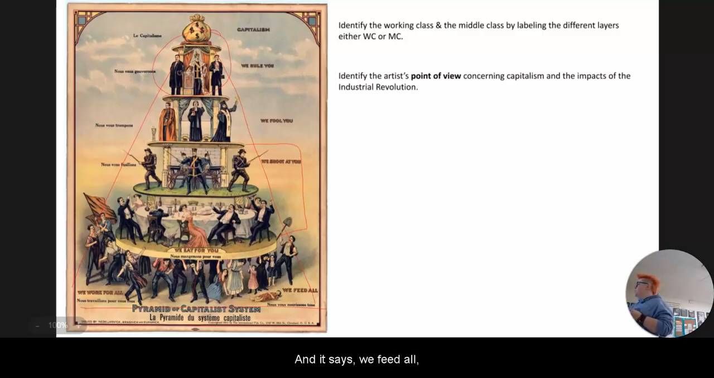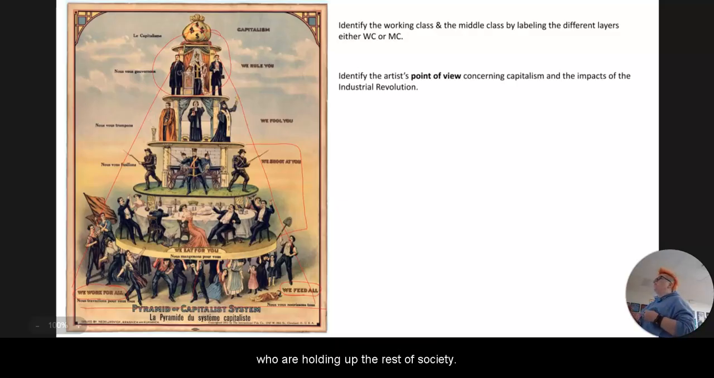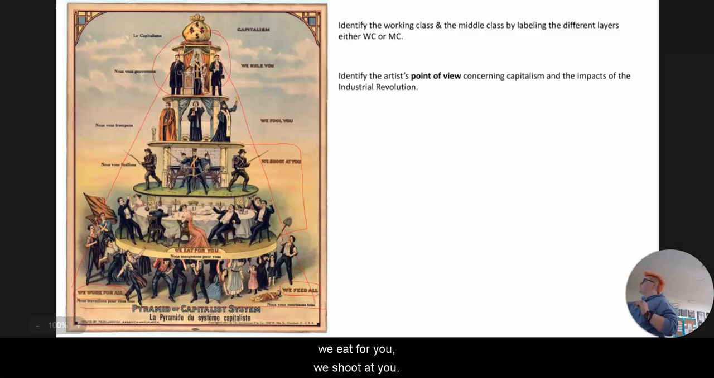And it says, we feed all, we work for all. We are ultimately going to be the people at the very bottom who are holding up the rest of society, aka very similar to the French Revolution. And at the next section you get to, it says, we eat for you, we shoot at you. They don't protect, they shoot at the working class. If the working class were to rebel, they would shoot at them.